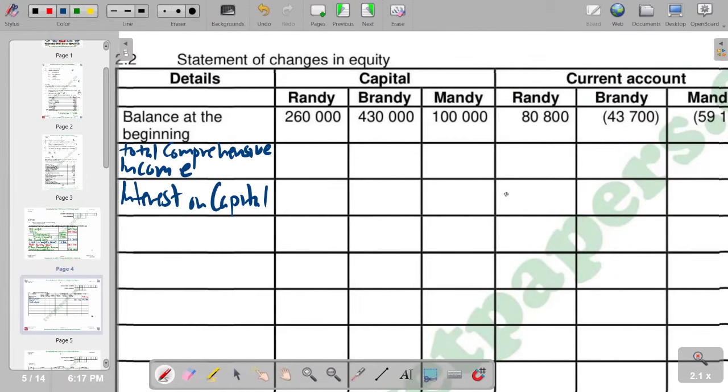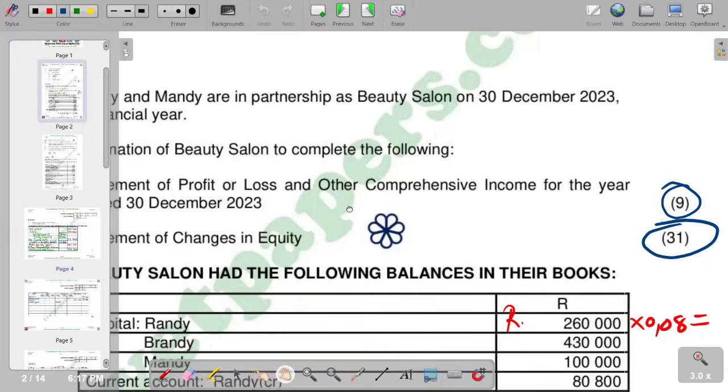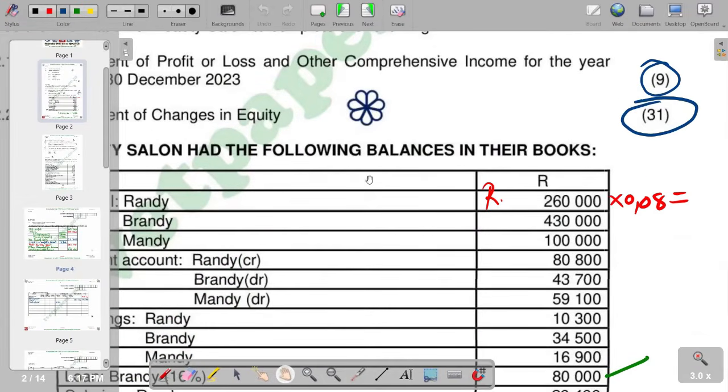Here, it's current account, 20,800. Then interest on capital for brand, we multiply the capital balance that we are given by 0.08. So for branding, it's 430,000, and we are multiplying it by 0.08. So we calculate it, and we are going to get your answer as 34,400. Calculate it and see what we get.